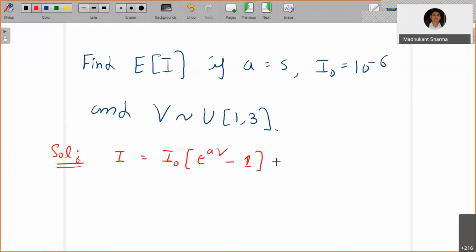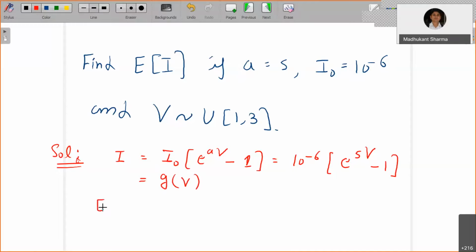So I naught is 10 to the power minus 6, e to the power 5V minus 1. Now use the fact that V follows a uniform distribution over the interval 1 to 3. So this is a function of V.